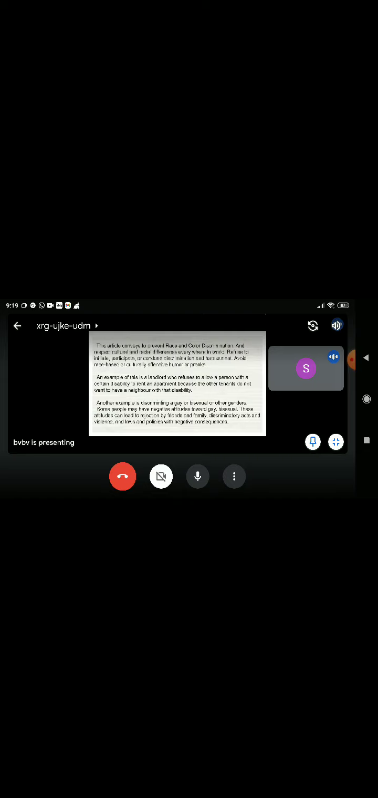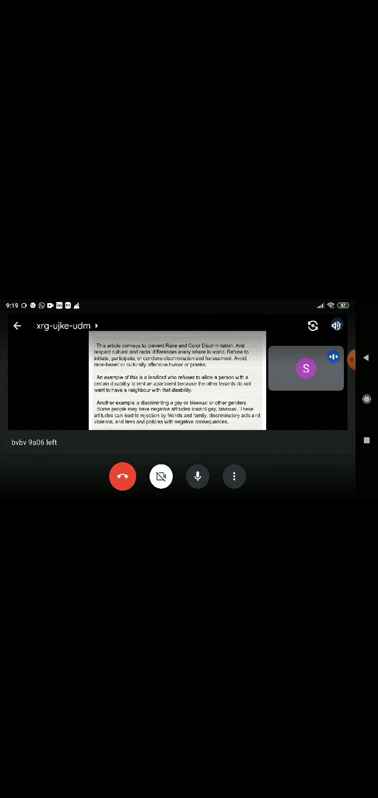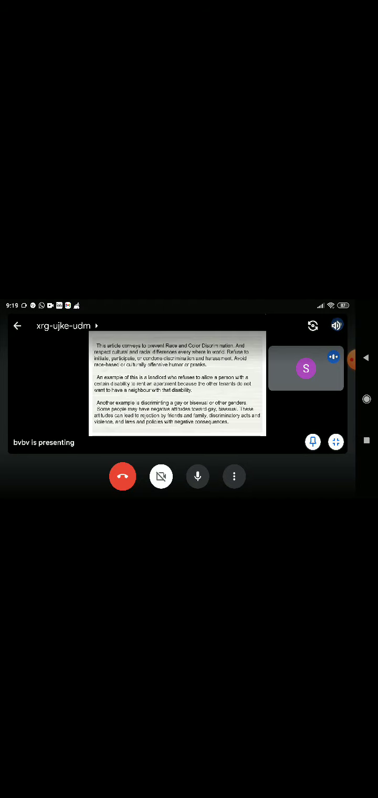This article conveys to prevent race and color discrimination and respect spiritual, culture, and racial differences everywhere in the world. Refuse to initiate, participate, or condone discrimination and harassment. Avoid race-based or culture offense, humor, or pranks. An example of this is a landlord who refuses to allow a person with a certain disability to rent an apartment because the other tenants do not want to have a neighbor with that disability.